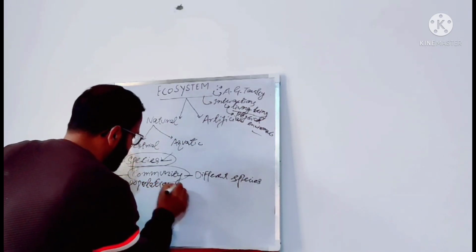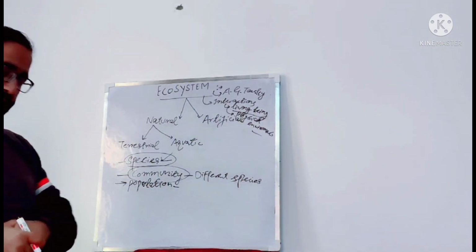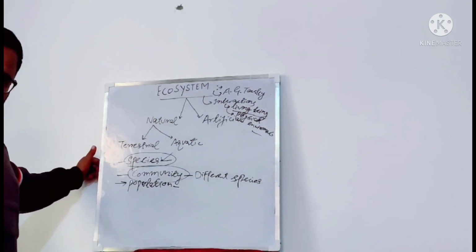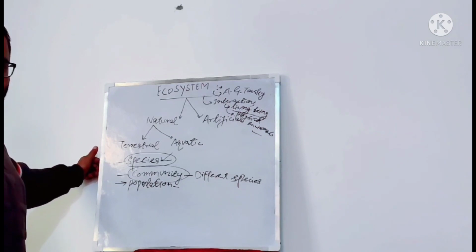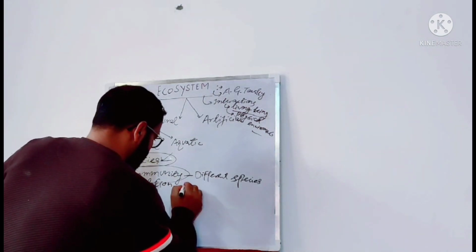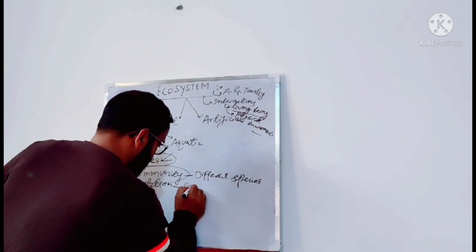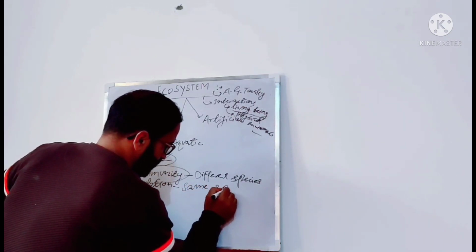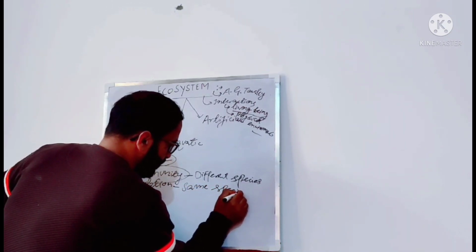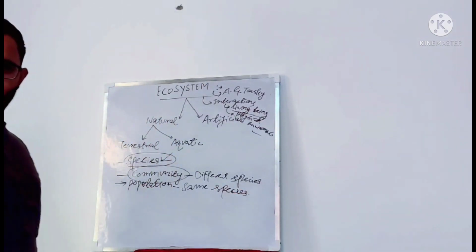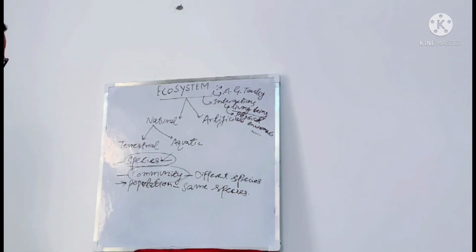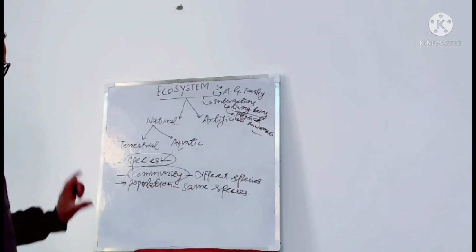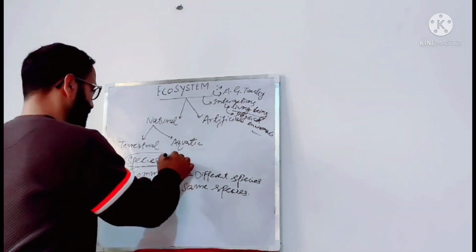So population is a group of organisms of the same species occupying some particular area. For example, we would say human population, cattle population, sheep population.